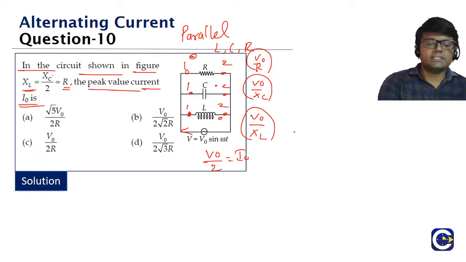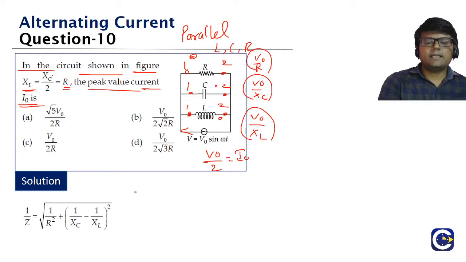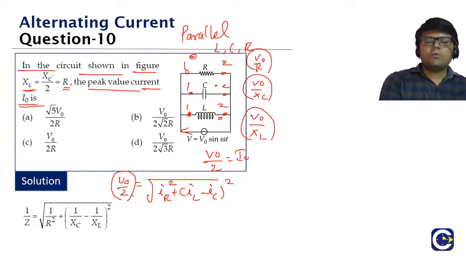What will the phase relation be? If you see the overall current as V0 by Z, then V0 by Z will be equal to the root of, here IL and IC are out of phase, and together they have a phase difference of pi by 2 with IR. So the same relation applies here: V0 by Z, the overall current, is equal to root of IR square plus IL minus IC the whole square. IR is V0 by R, IL is V0 by XL, and IC is V0 by XC.